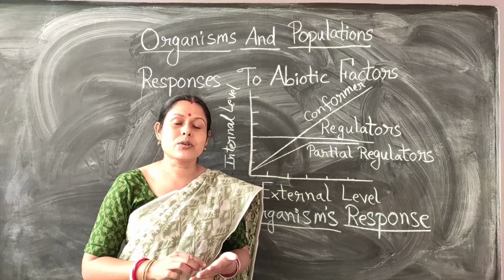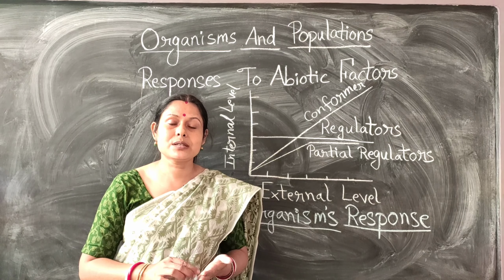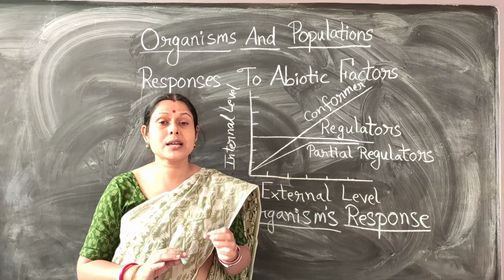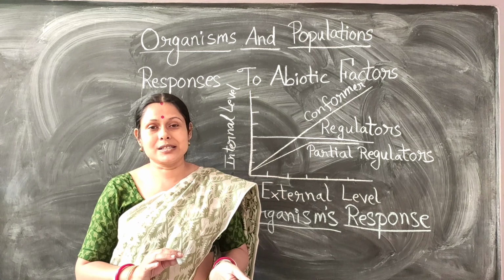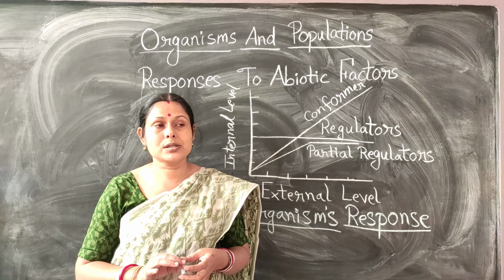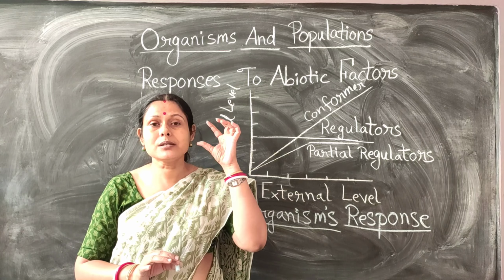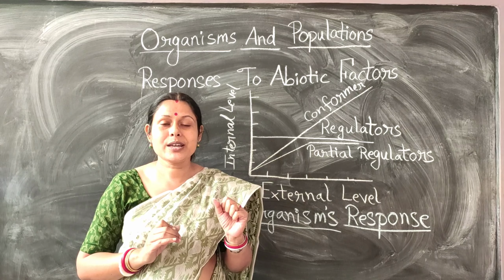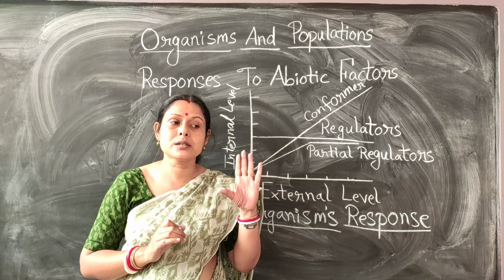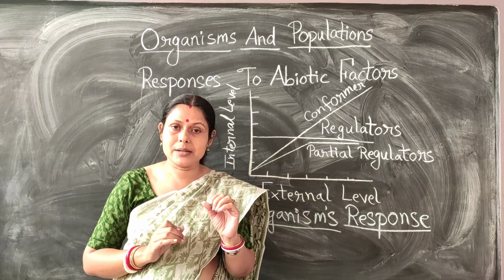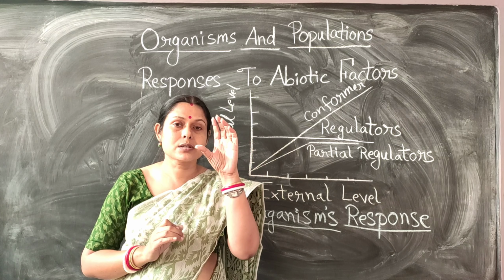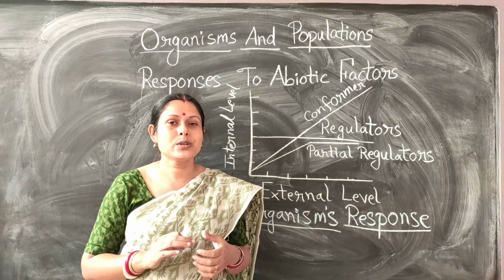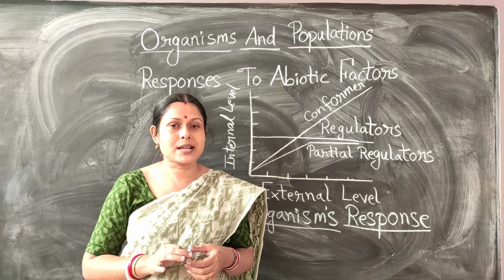But think about those organisms which have been living for thousands of years in a particular climatic condition. Definitely they will adapt in certain ways because of which they can live well in those harsh conditions, isn't it? If you go to polar regions, you will find animals whose ears are shorter and whose limbs are shorter. This is called Allen's rule. It is written in your book. Allen's rule means colder-region animals, mammals especially, have smaller ears and smaller limbs to adapt well to the colder environment residing there.